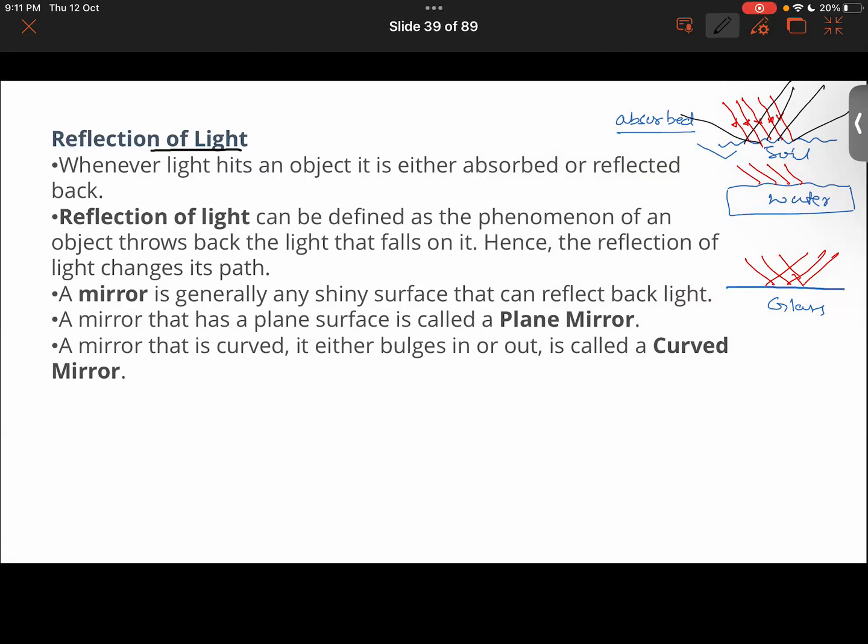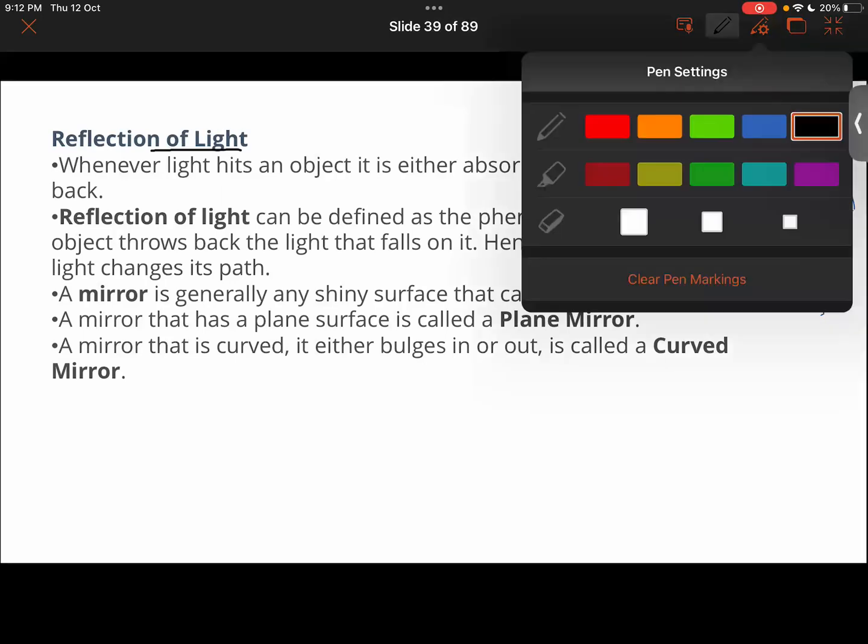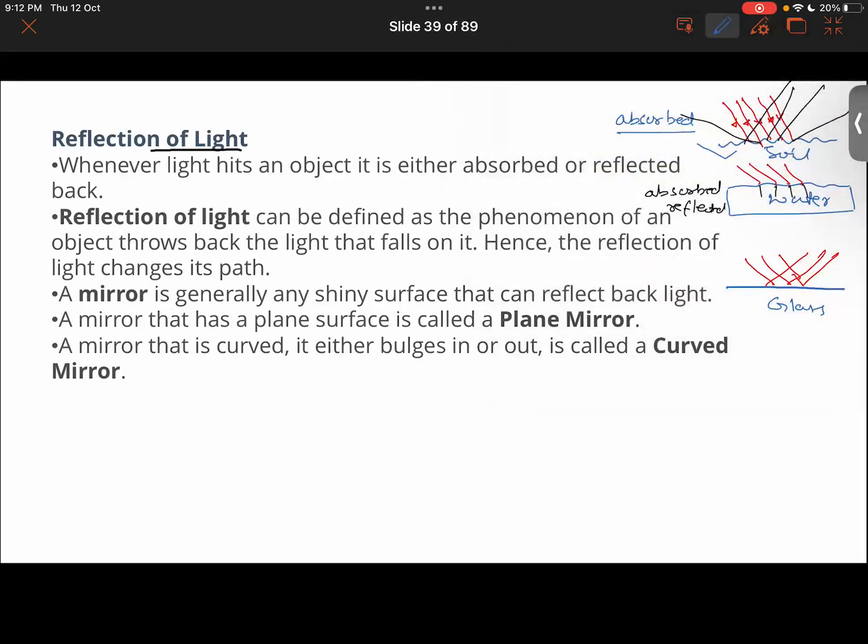While in the case of water, it will start to bend like this. In the case of water also, some of it will be absorbed while some of it will be reflected as well, because calm water also sometimes acts as a smooth surface.